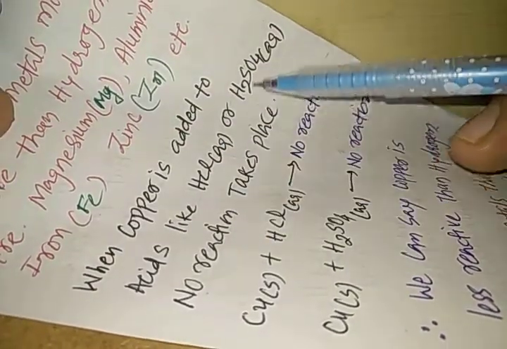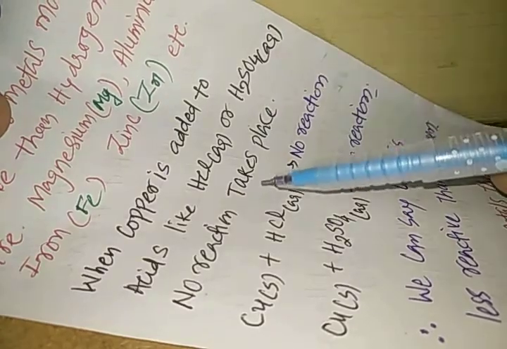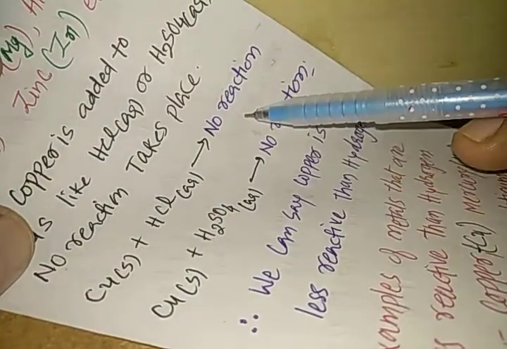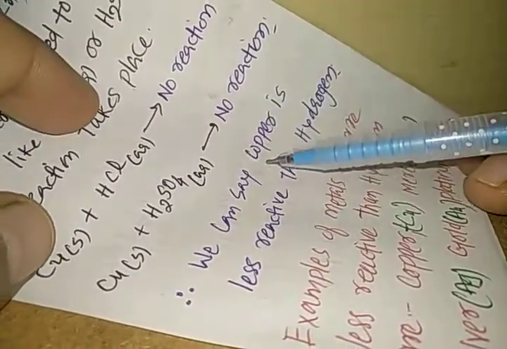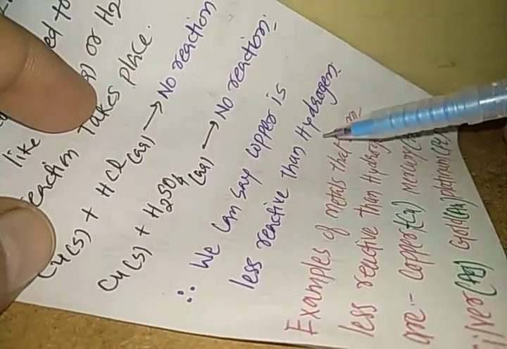When copper is added to an acid like aqueous HCl or H2SO4, no reaction takes place. You can see that when copper is added to HCl, there is no reaction. When copper is added to H2SO4, there is no reaction. We can say that copper is less reactive than hydrogen.